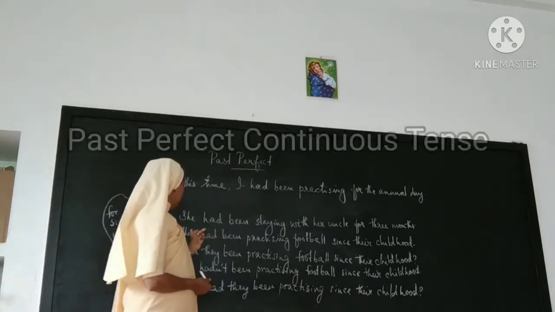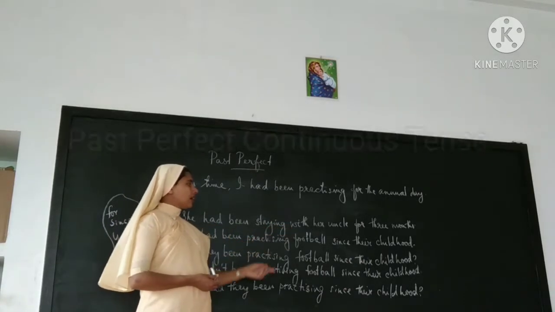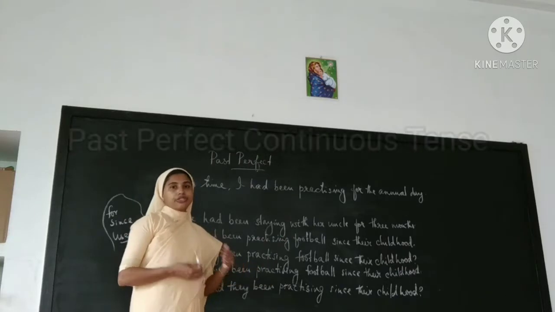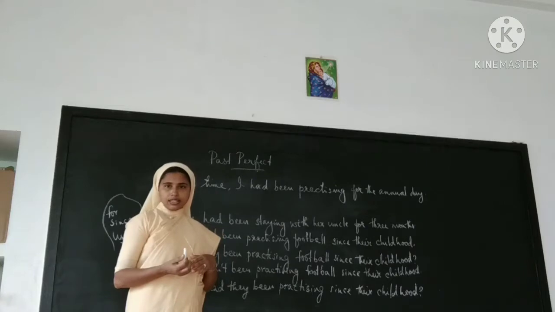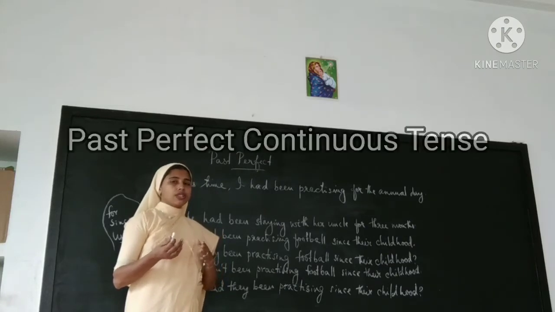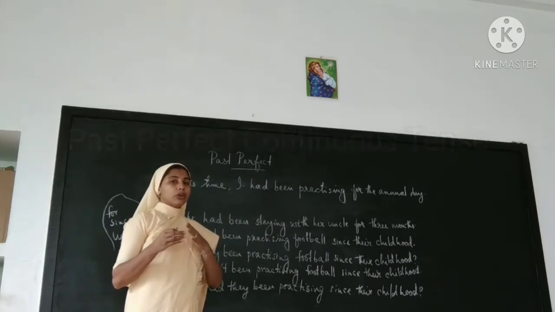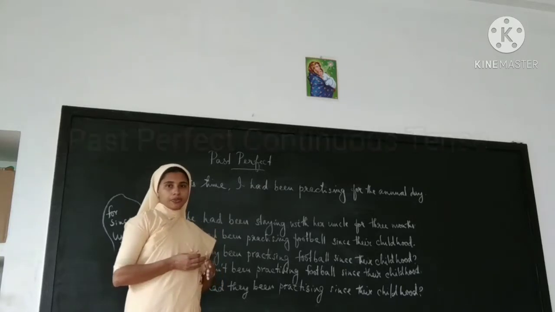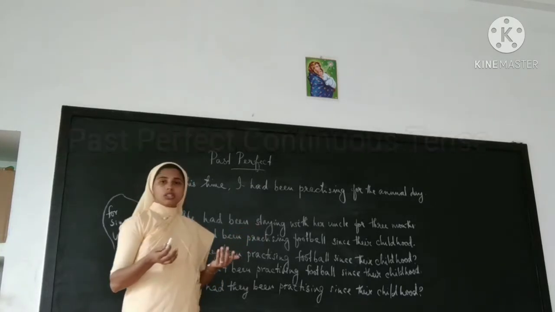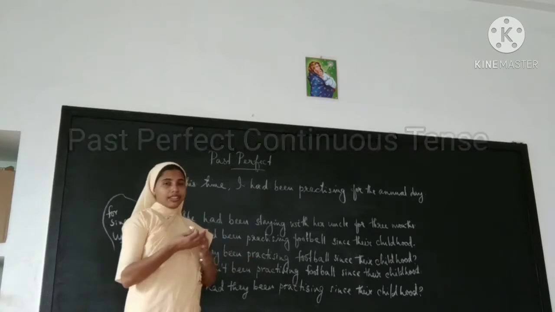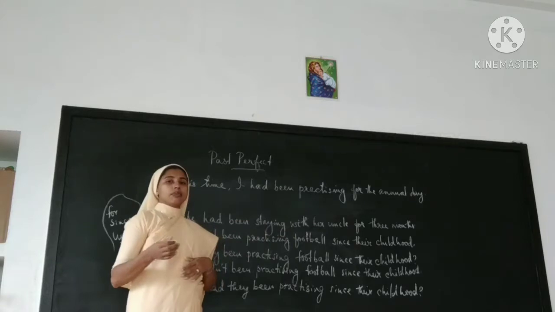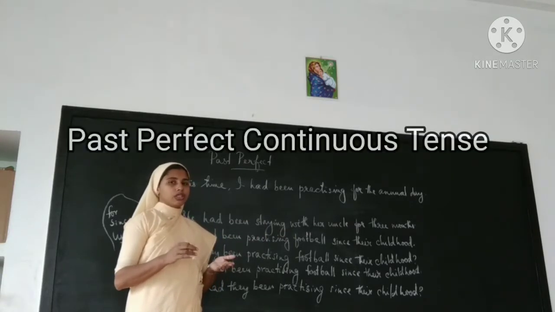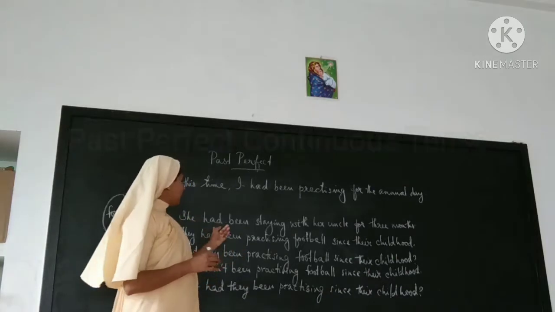Let's see another sentence. She had been staying with her uncle for 3 months. For, you have already studied the usage of for and since. If you use since, then it must have a starting point. Okay, for 3 months, there is no mention of when, isn't it? Only the duration is mentioned. So when you use for, you will be discussing the duration, and when you use since, it tells about the starting point.